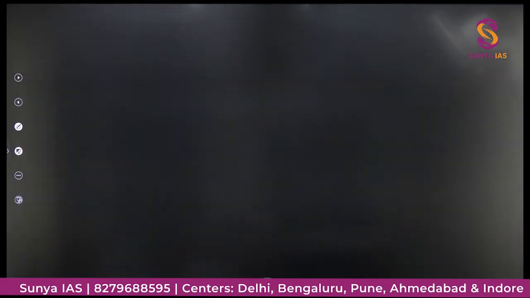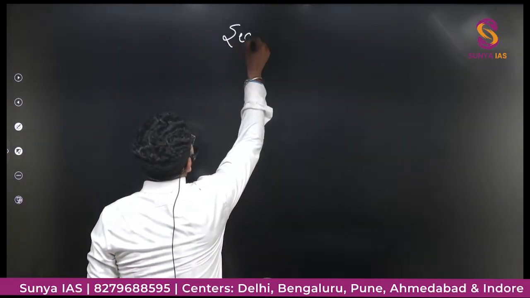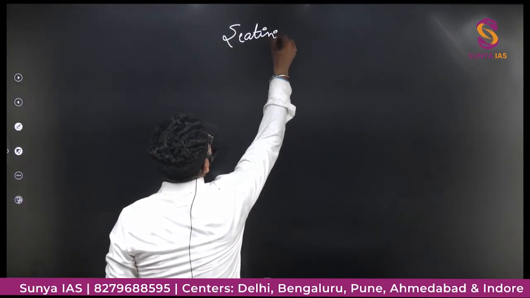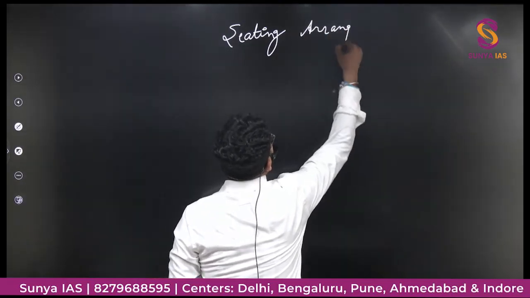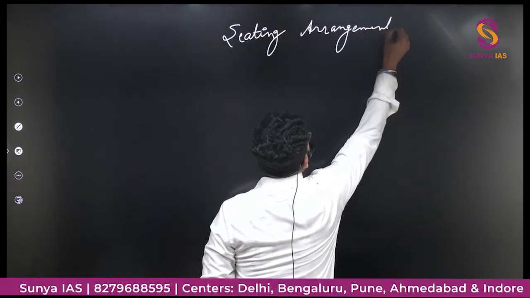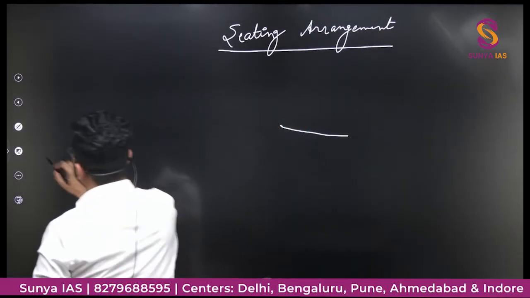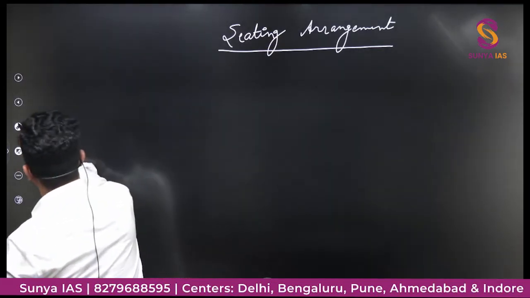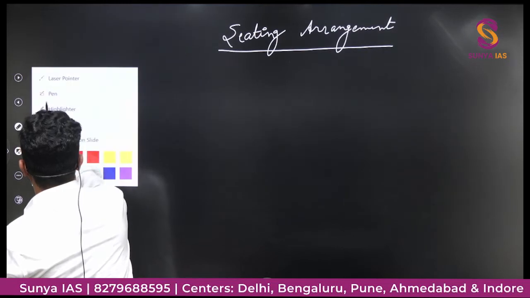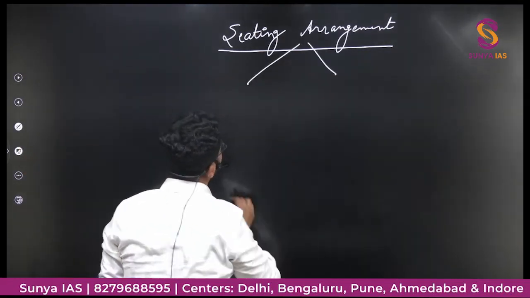The first thing I want to tell you is that this is basically seating arrangement. This seating arrangement is generally of 2 types from which questions are asked.